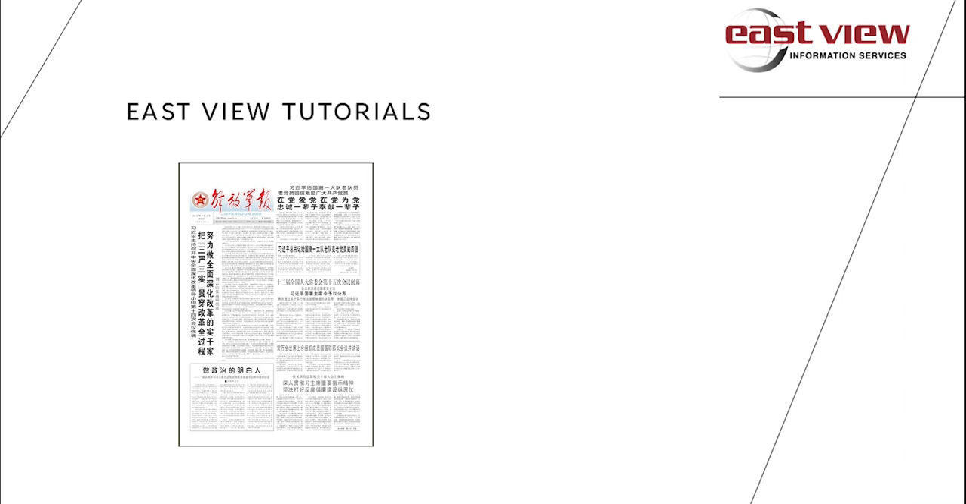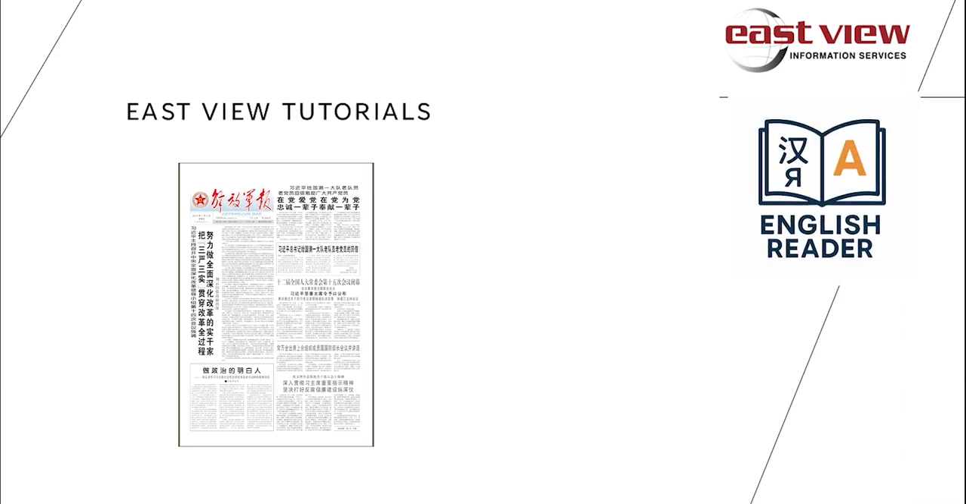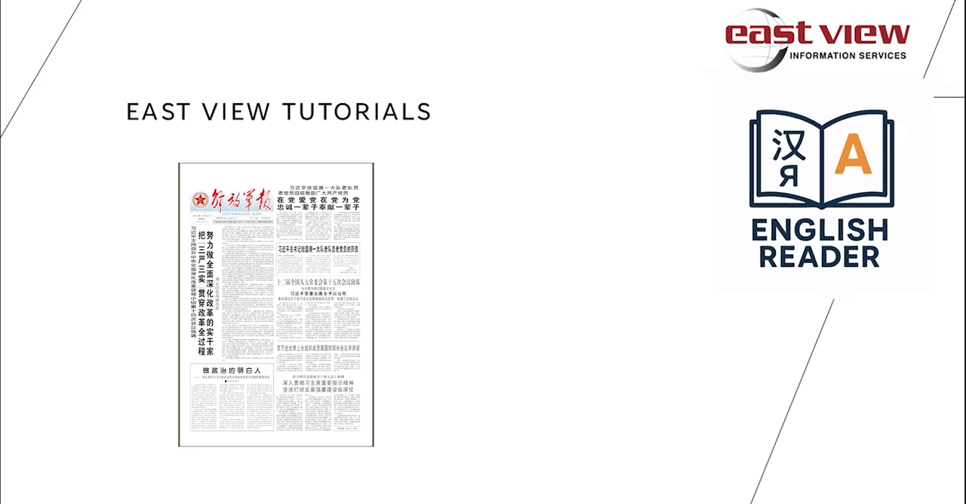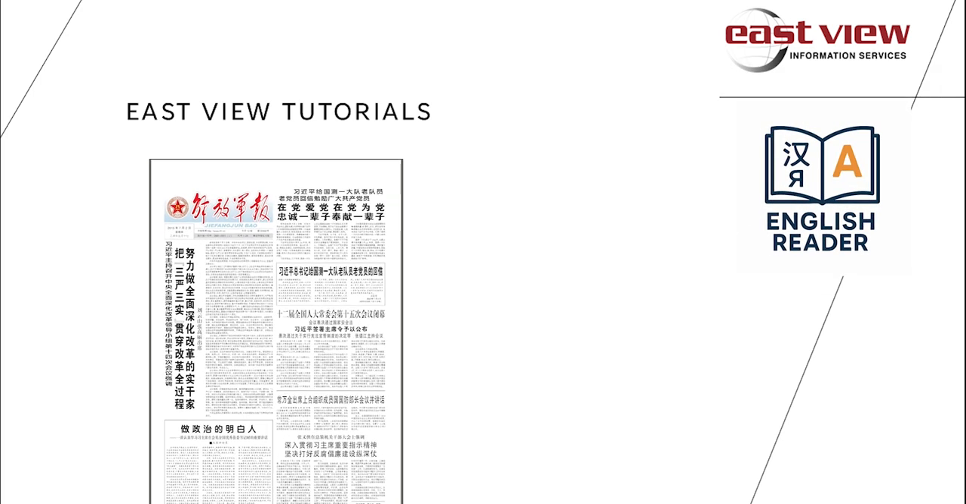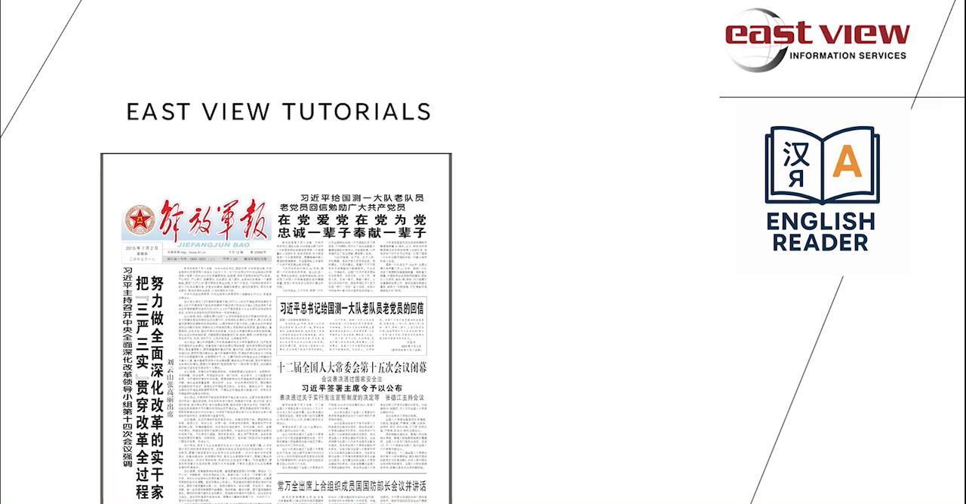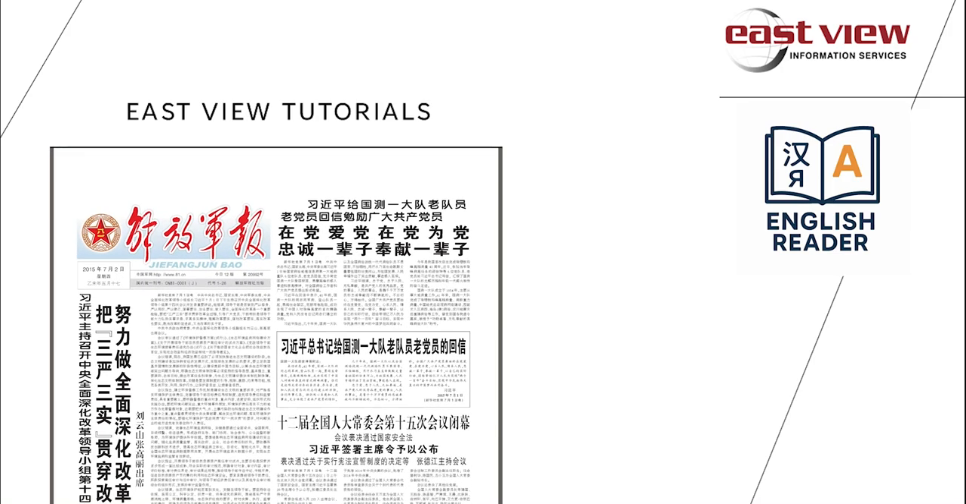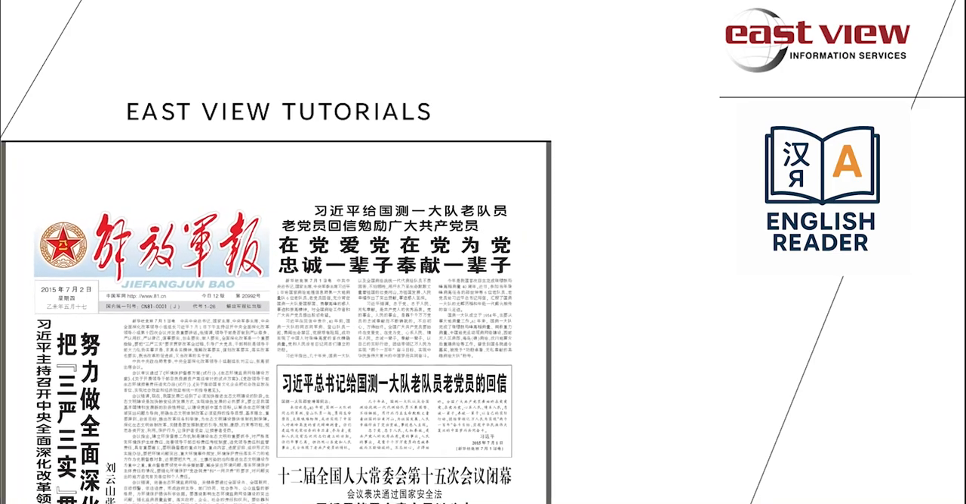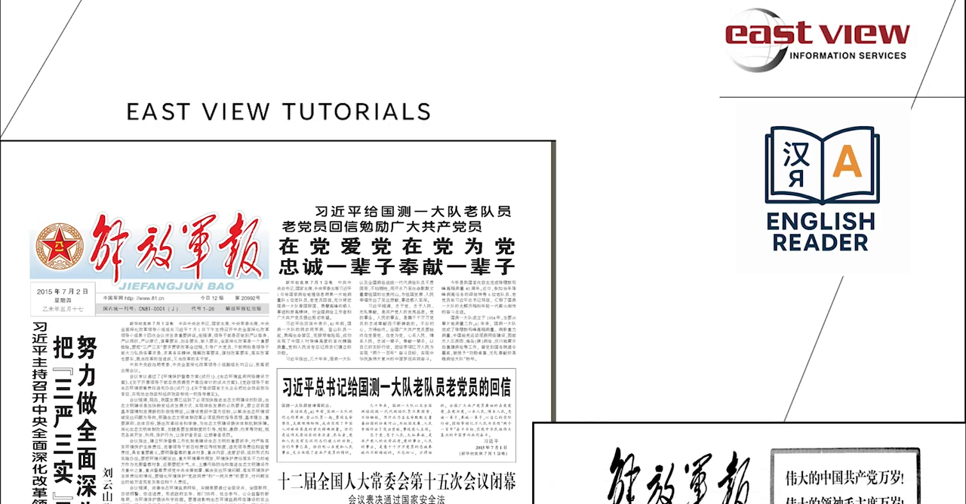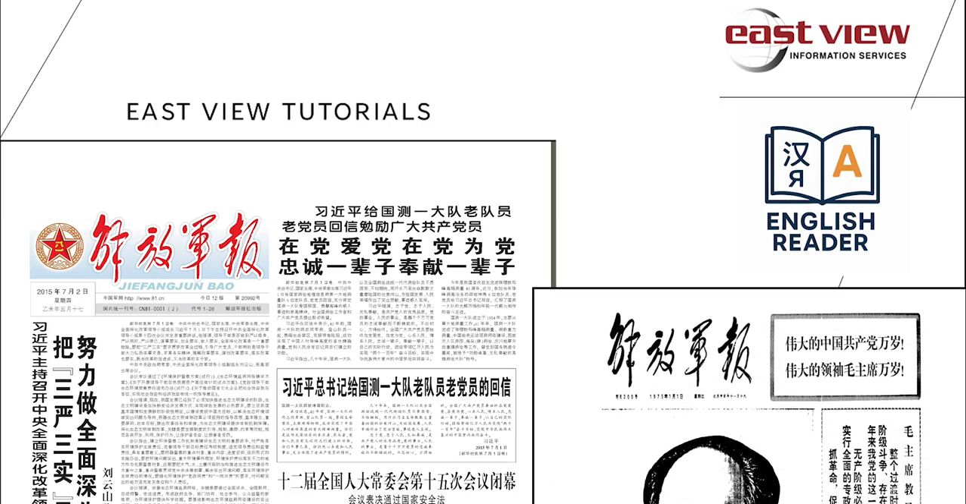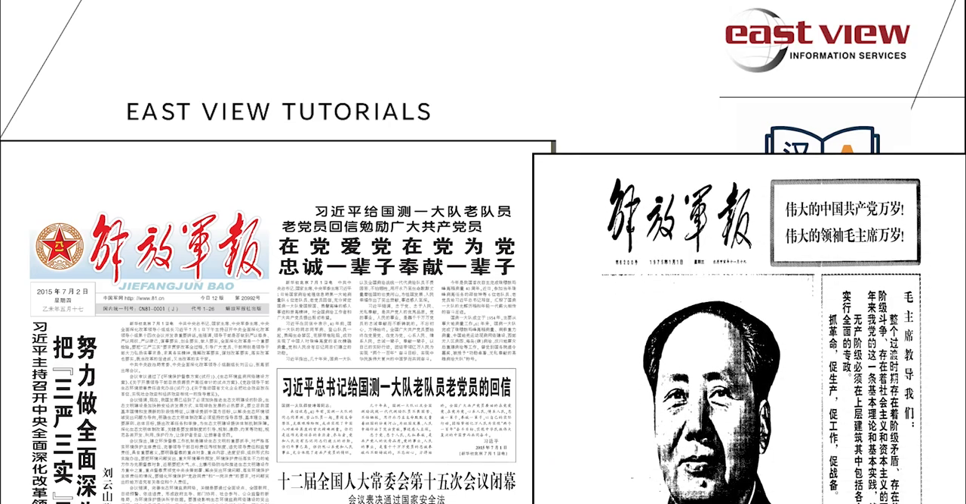Hi, and welcome. In this video, we'll show you how to use English Reader, a powerful new tool for exploring the digital archive of the PLA Daily, also known as Jiefang Junbao. That's the official newspaper of the Chinese military. The digital archive spans nearly 70 years, starting in 1956.